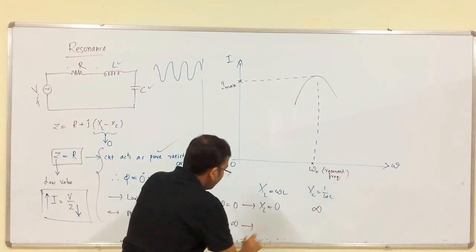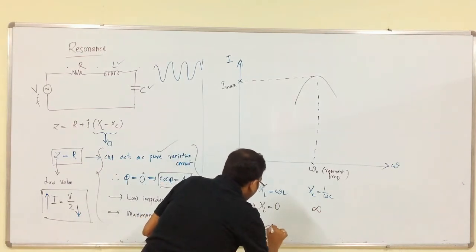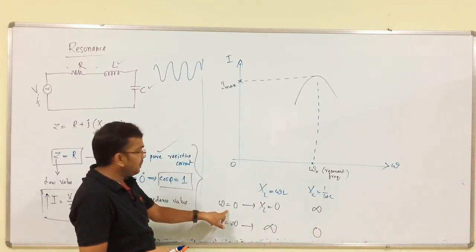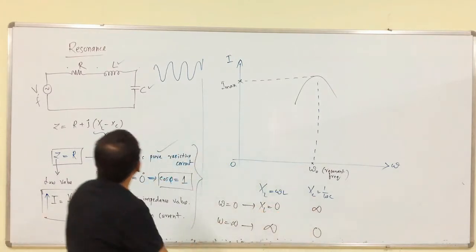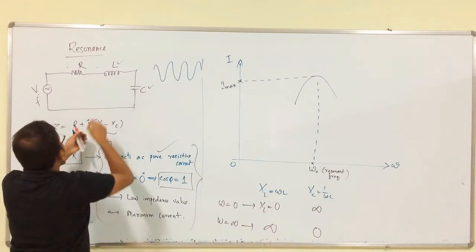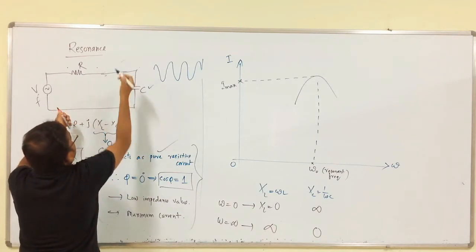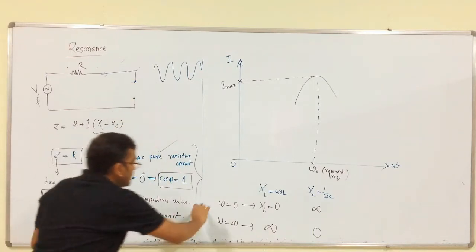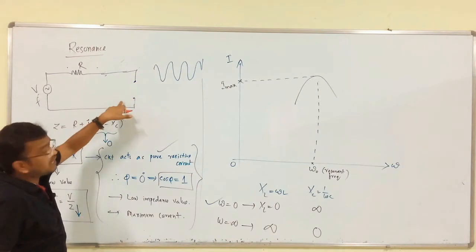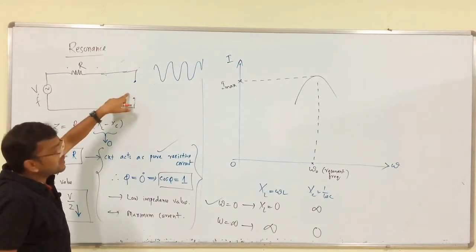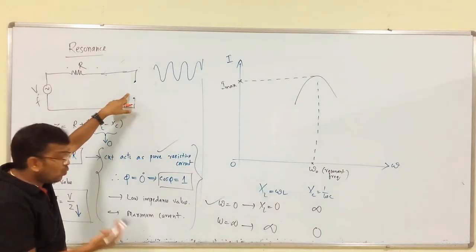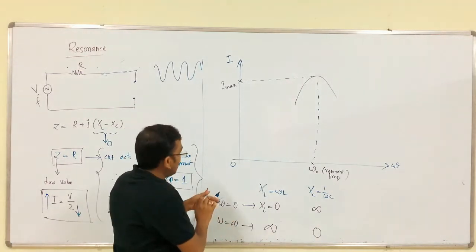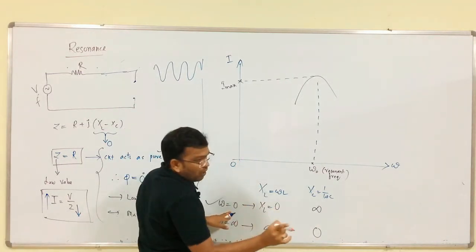When omega is infinite, XL should be infinite and XC should be 0. See, at omega equal to 0, XL is 0, XC is infinite. XL is 0 means what? It acts as short circuited. What about XC? Infinite means it is open circuited. So, at this condition, is there any current in the circuit? Because this is short circuited and this is open circuited, there is no current in the circuit. So, when omega is 0, there is no current in the circuit.